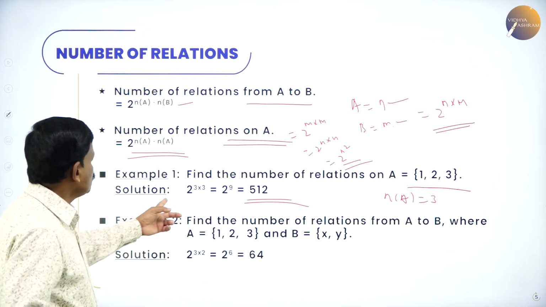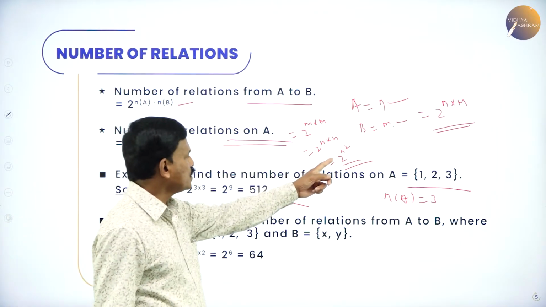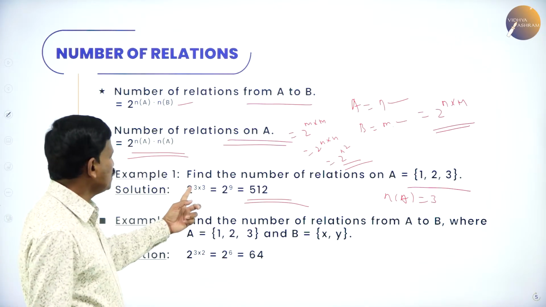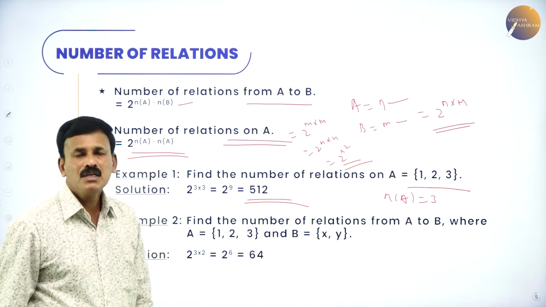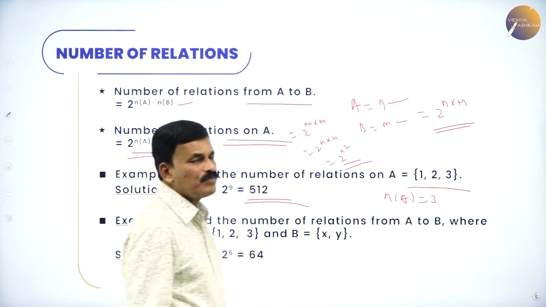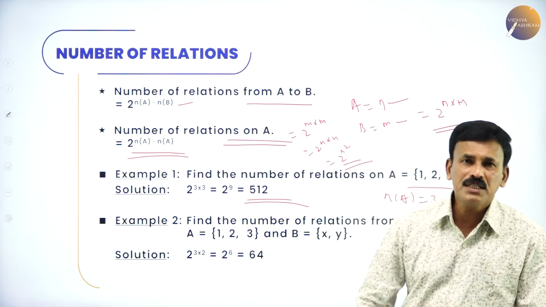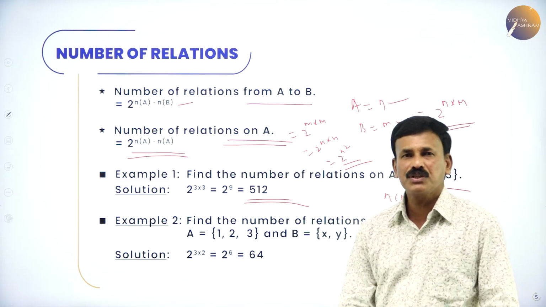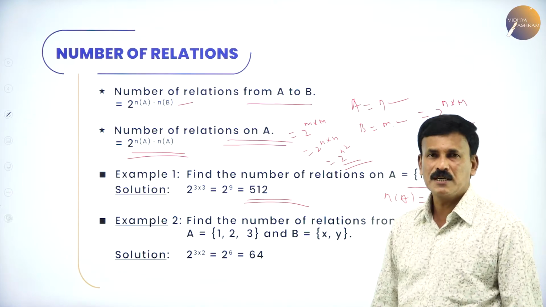So, therefore, 2 to the power of n of A into n of A, that is 2 to the power of n square. 3 square is nothing but 9, 3 into 3 is 9, and 2 to the power of 9 is equal to 512. So the number of relations from A to A is 2 to the power of n square, in this case 2 to the power of 9, which is 512.